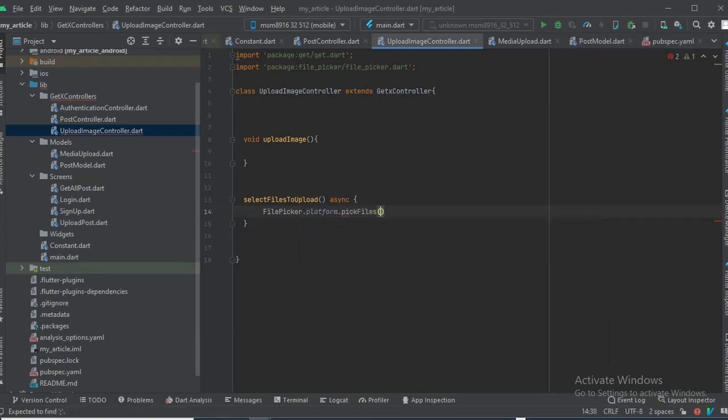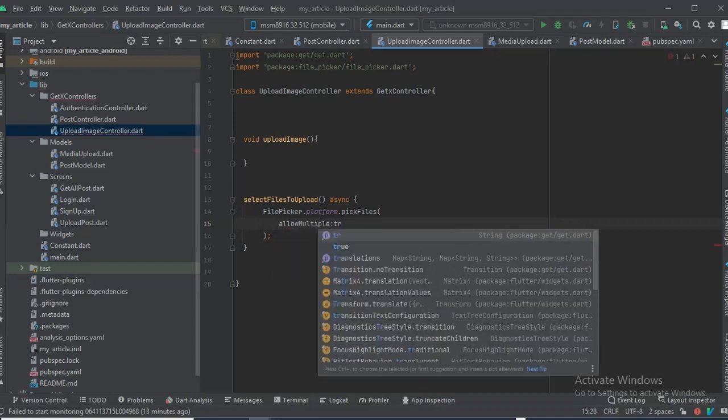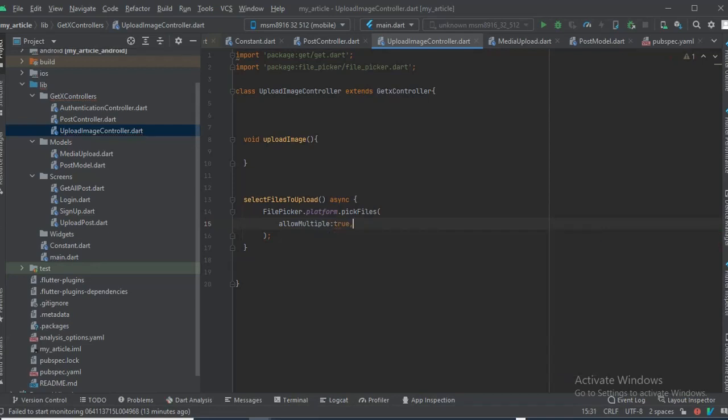Inside here, all we need to do is write what we need. We're going to allow multiple files, which is going to be true because it's going to pick up to like 3-4 files, right? Then we're going to say allow extensions. It's going to be an array.